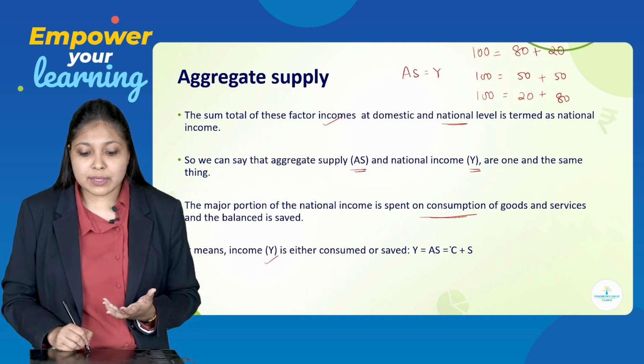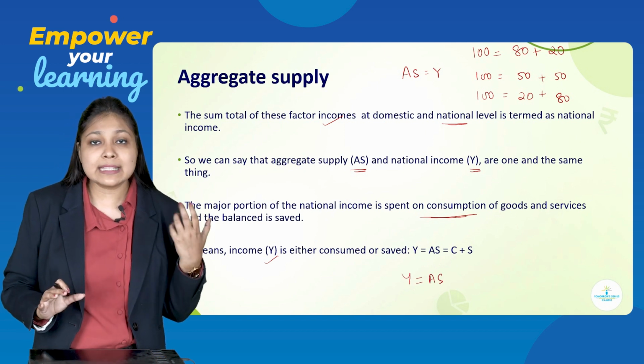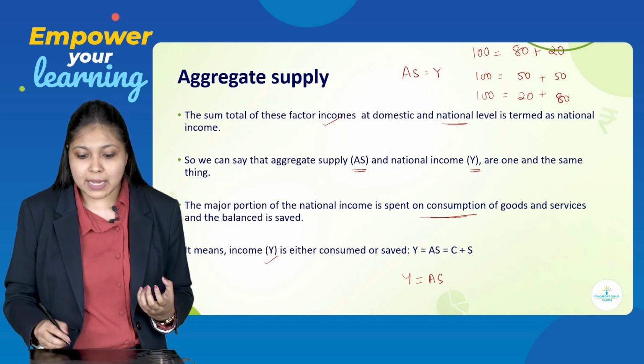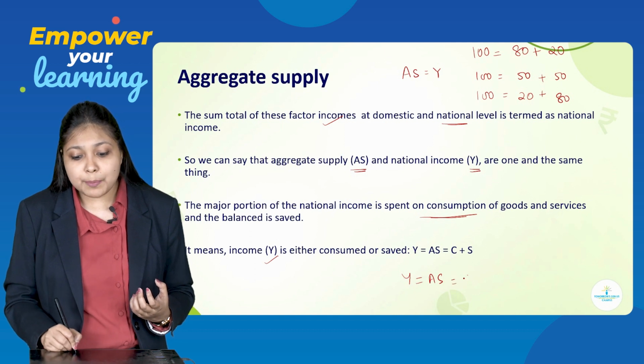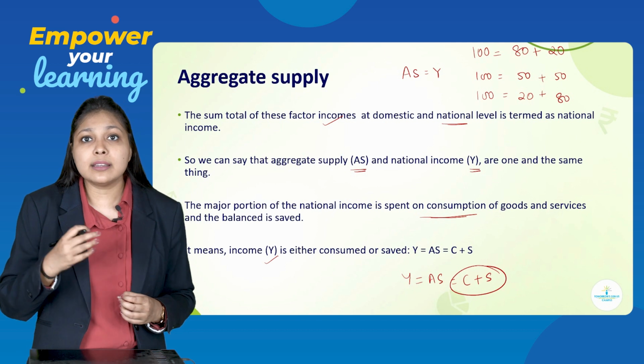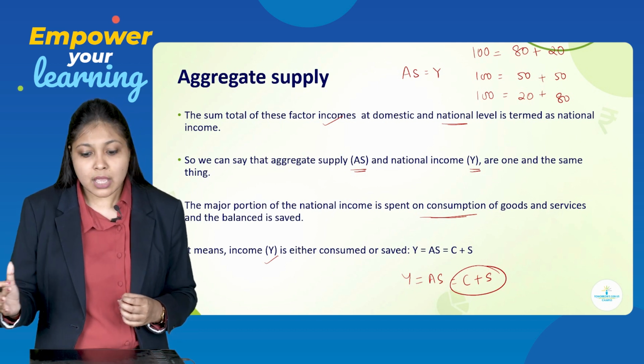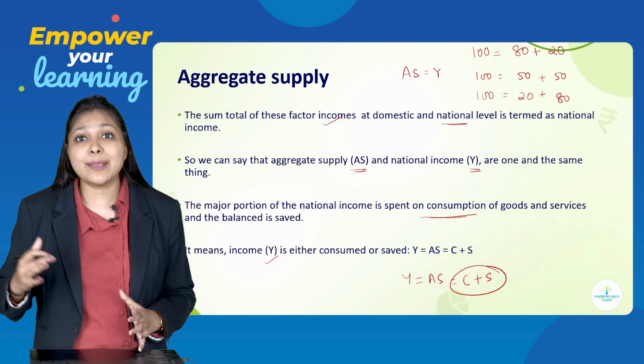So, that is why we say that Y is equal to AS, this we already know, that is national income is equal to aggregate supply is equal to C plus S. C plus S means income is either consumed or else it goes for savings. So, AS is equal to C plus S.